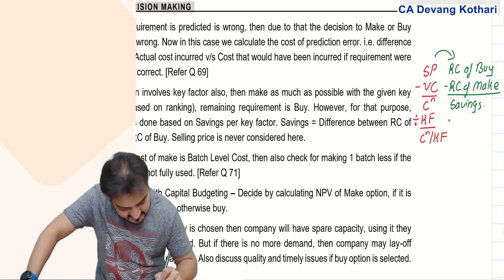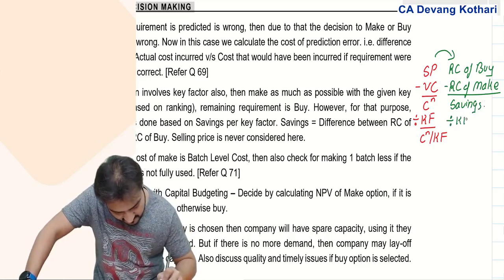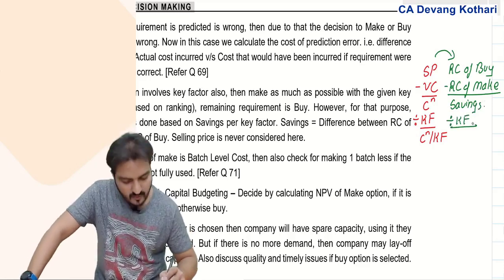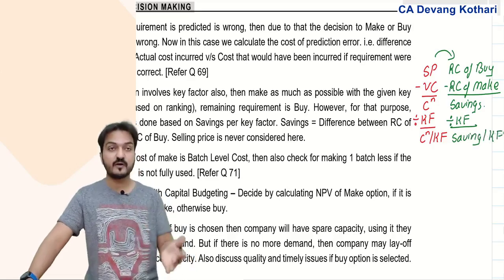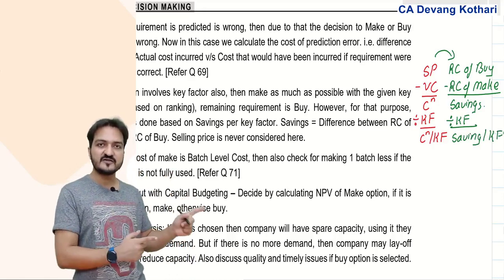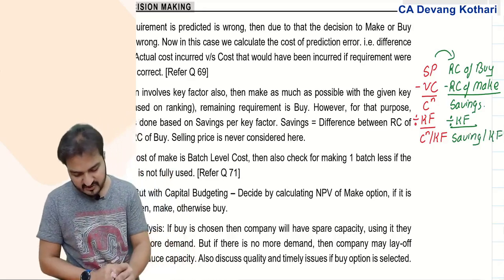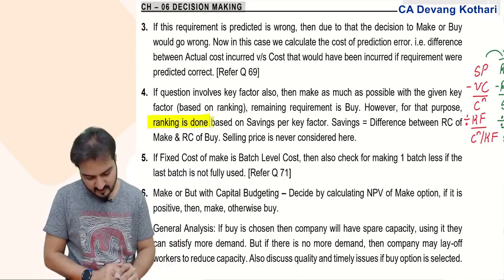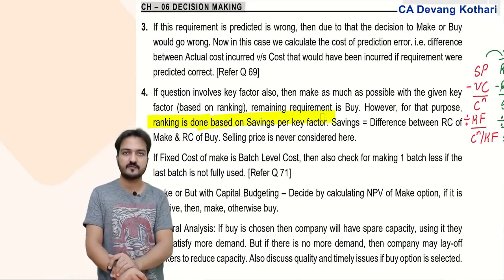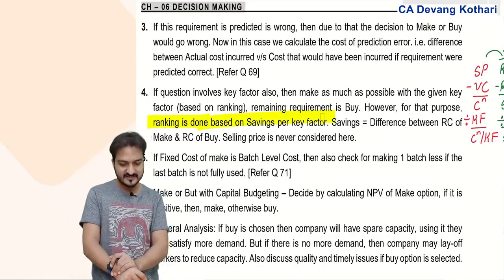Then from that savings, divide by key factor, kgs or hours, which will give you savings per key factor, savings per kg, savings per hour. This savings per key factor is the one based on which you do the ranking. Ranking is done based on savings per key factor. Done? Yes. Okay.